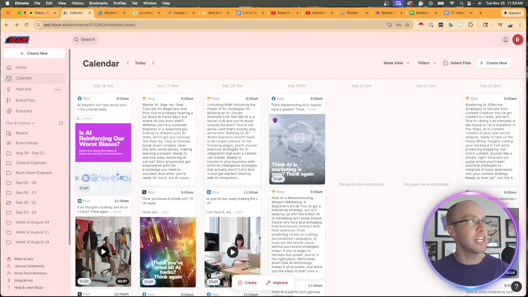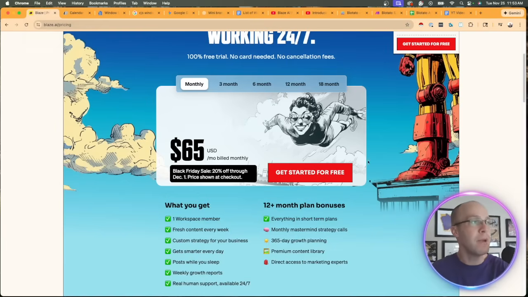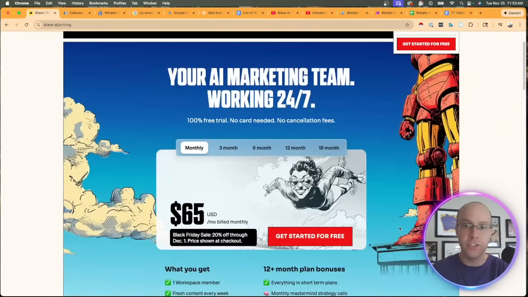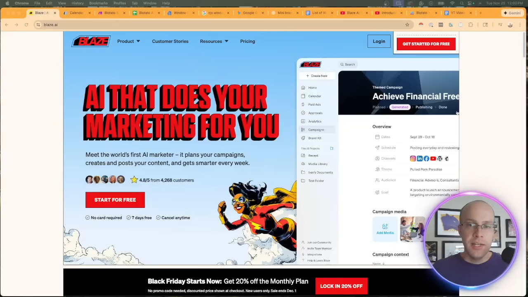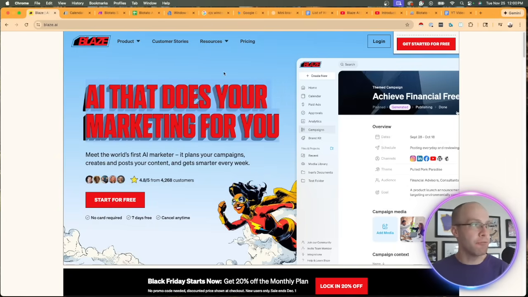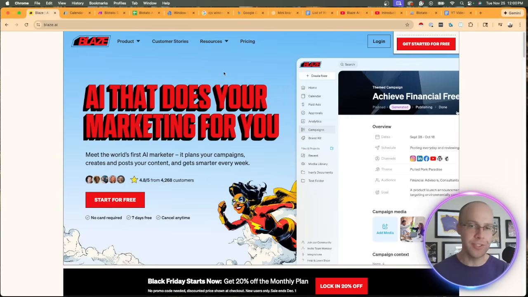There's just no transparency both within the platform and on the front end, on the pricing page and website overall, of what AI models Blaze is using behind the scenes to generate content. And the last thing I have to call out about Blaze AI as a downside is their messaging around the term autopilot or AI that does marketing for you. And they're not the only ones guilty of this.